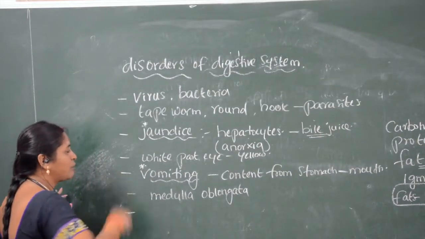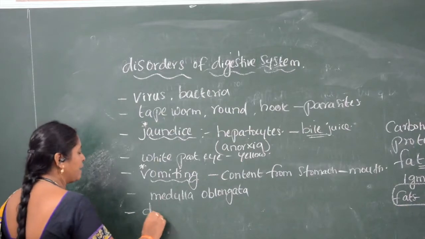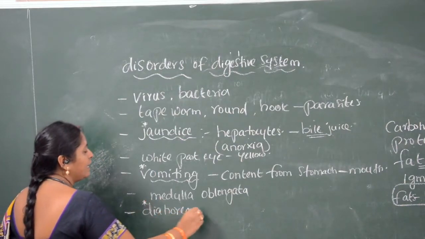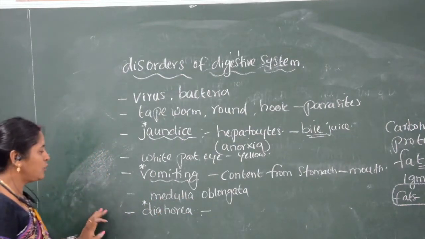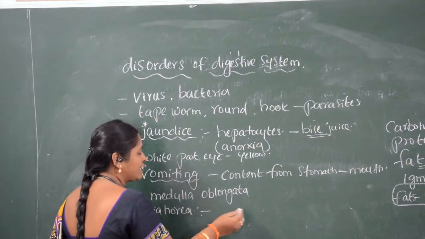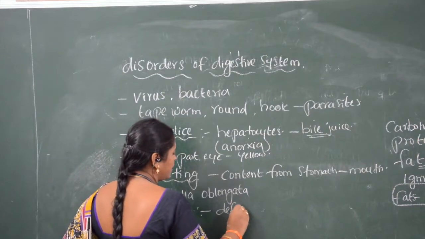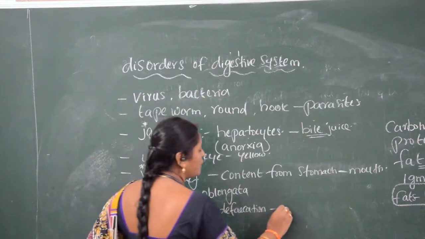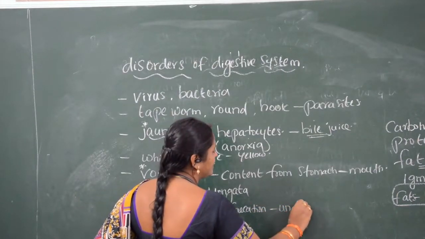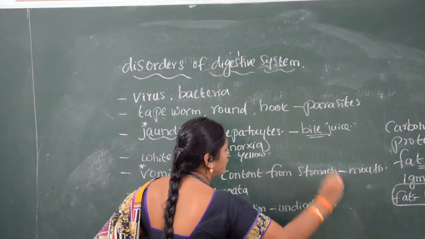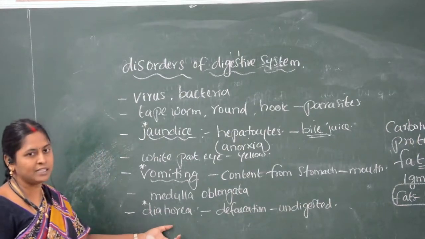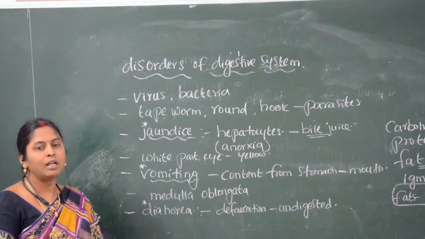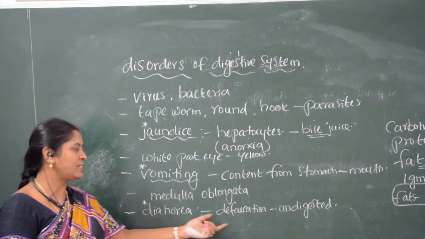The next abnormality is diarrhea. Diarrhea is continuous defecation of undigested food particles along with water, or uncontrolled bowel movement, or abnormal defecation of undigested food material.